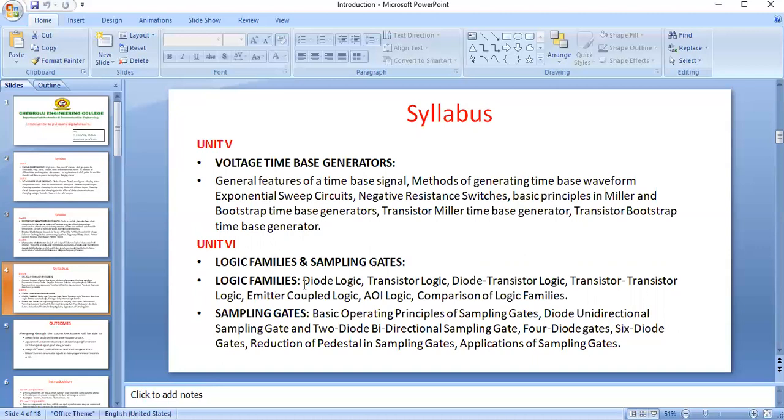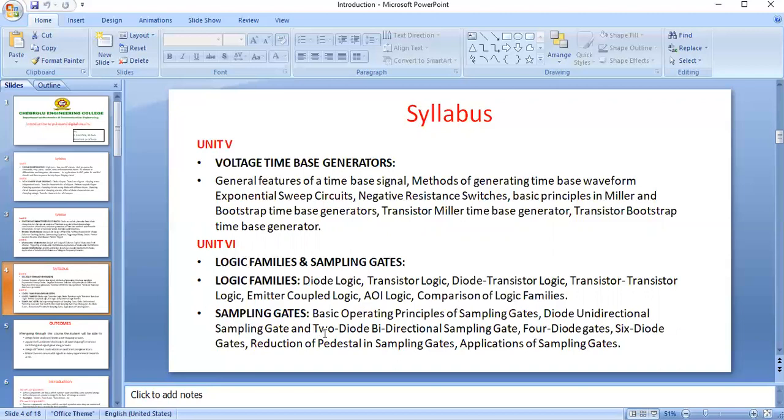We have different types of logic families depending on the type of technology which is used. Those are diode transistor logic, transistor transistor logic, emitter coupled logic. Depending on the type of technology, the performance parameters change from technology to technology. Performance parameters here means power consumption, power dissipation, fan in, fan out, and noise margin.